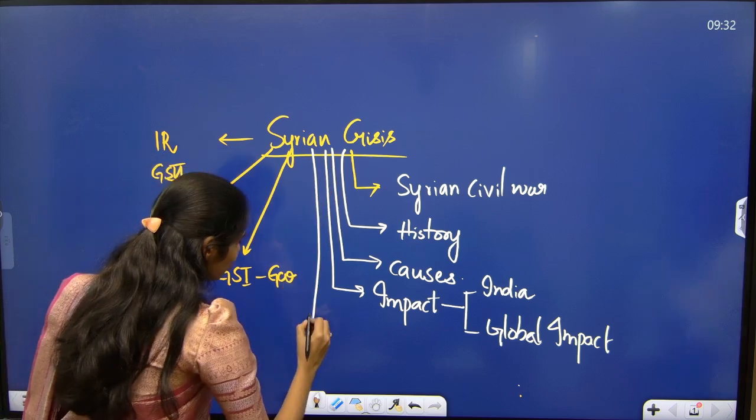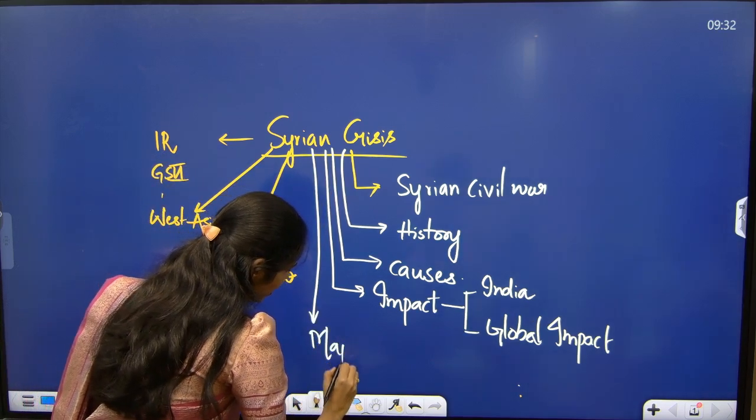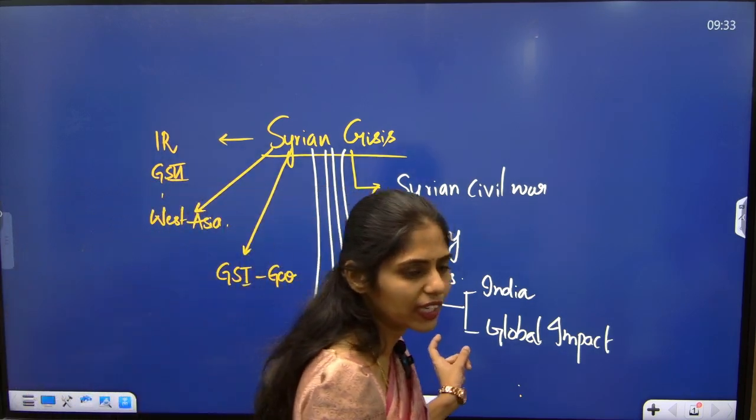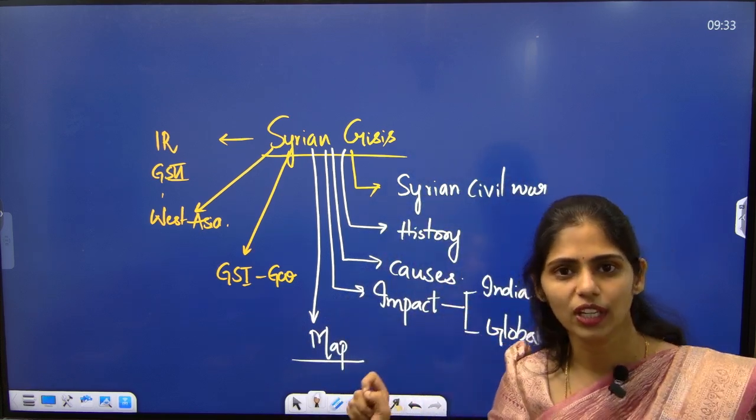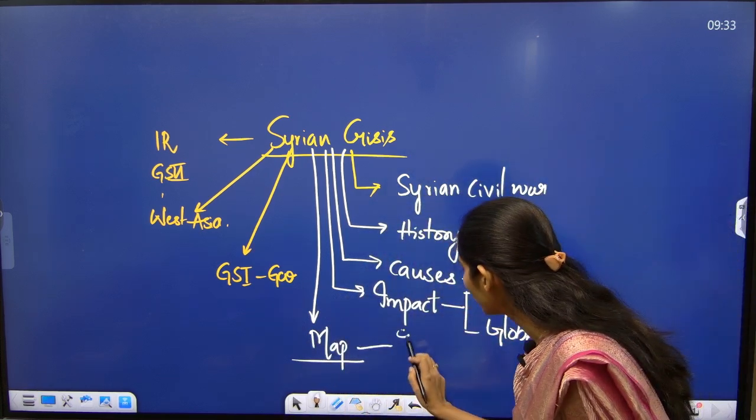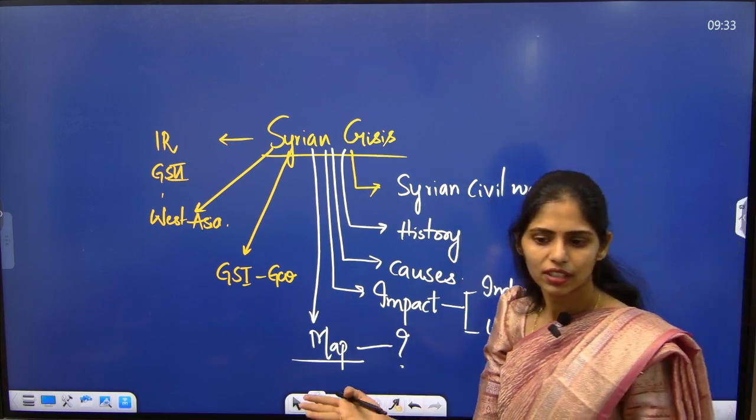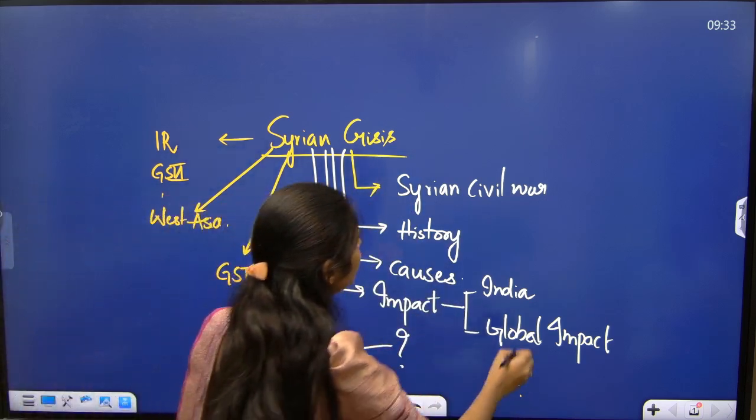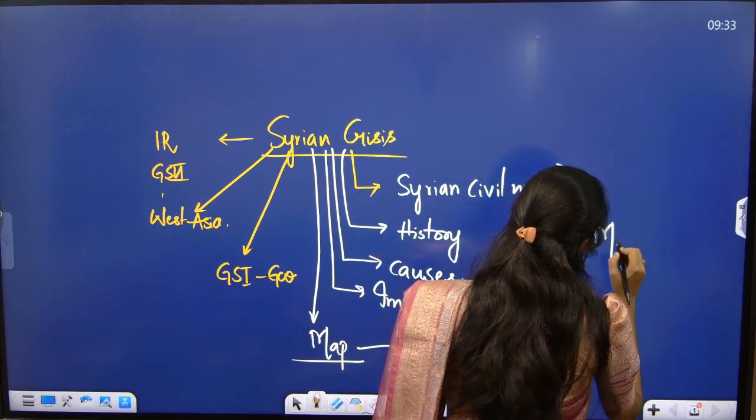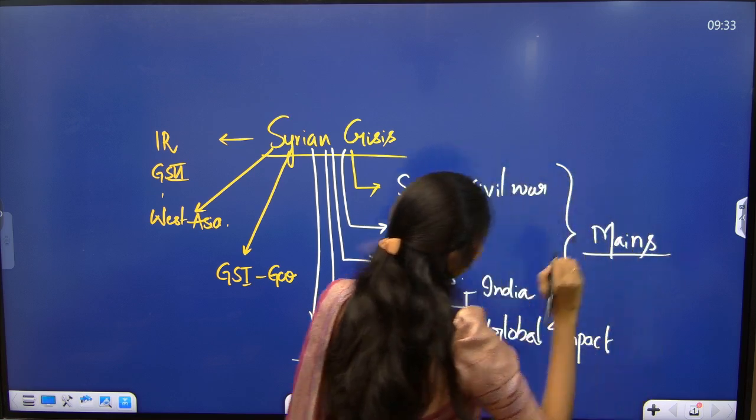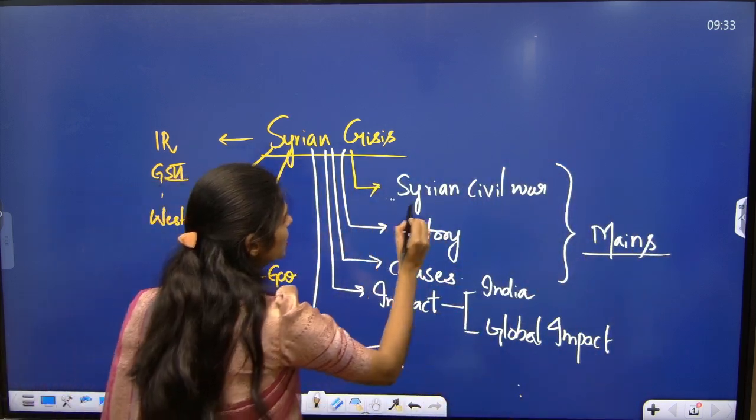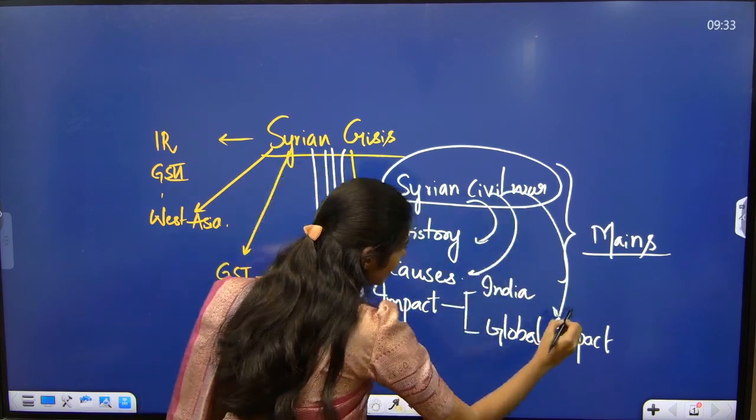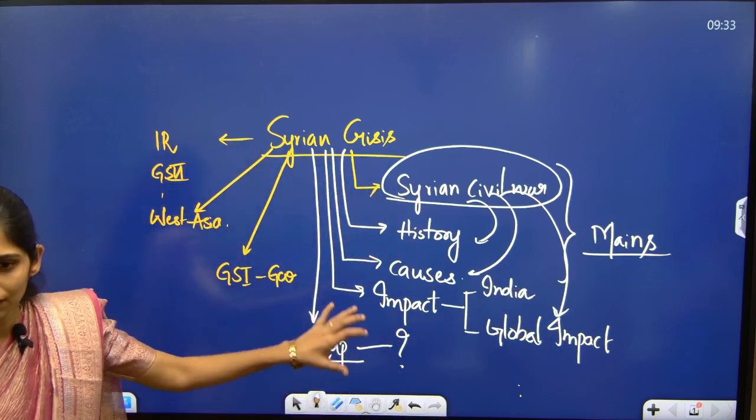And apart from this, you have to see the map of Syria, in which area particularly which groups are working and what these groups are doing, and which kind of parties they belong to. From this area, you can expect a mains question this year: Syrian civil war history, causes, impact on India or impact on different countries.